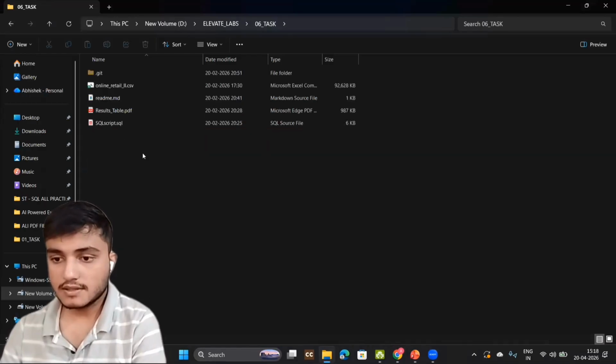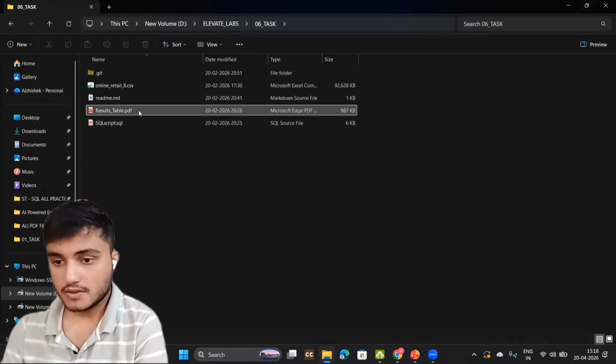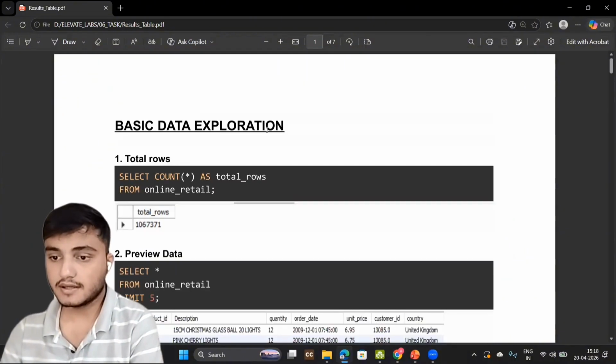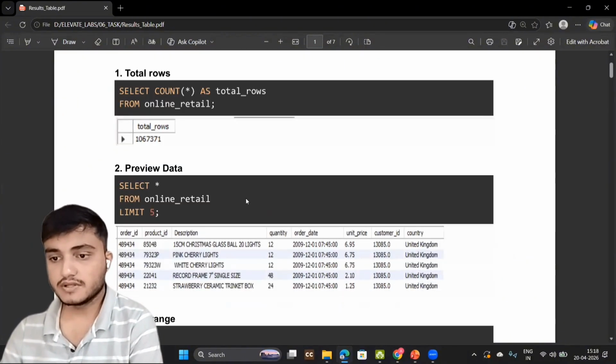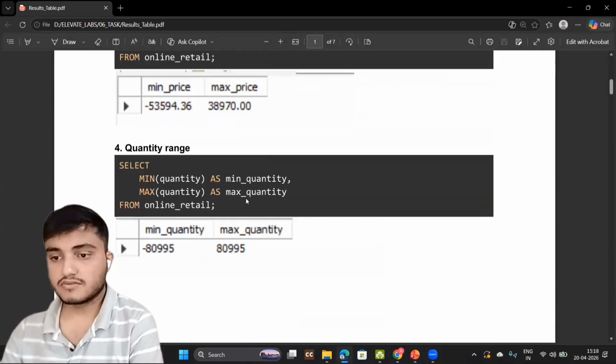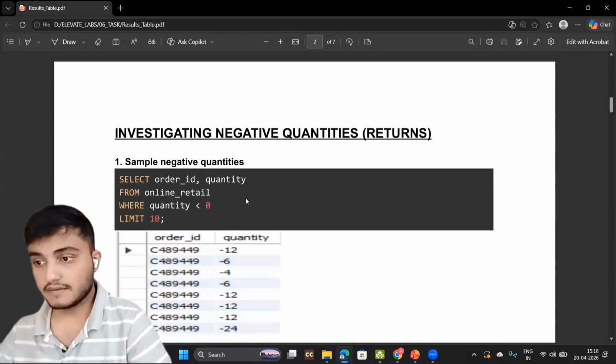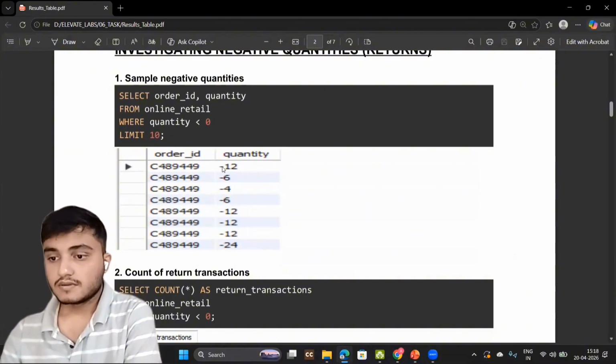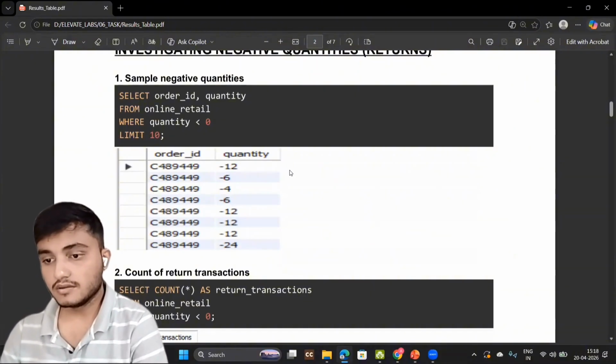This is task 6. This is the SQL task, and actually this was about data analysis using SQL. So I did basic data exploration, like what was the price range, quantity range, and investigating negative quantities, returns. Negative quantities means returns. Minus 12 means the order was actually cancelled.